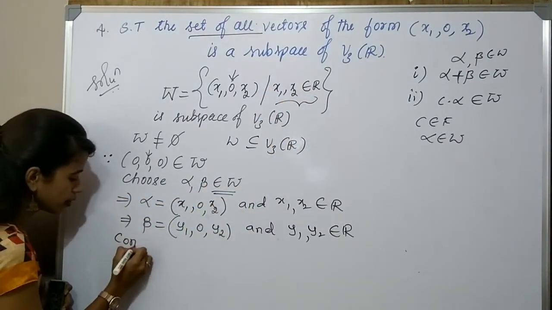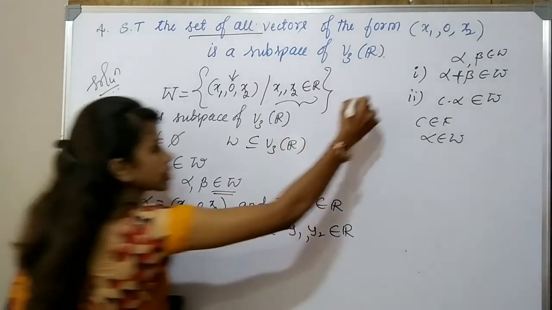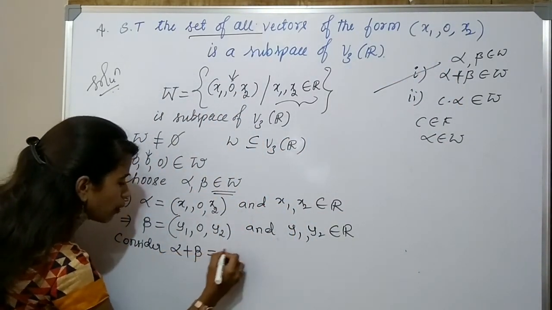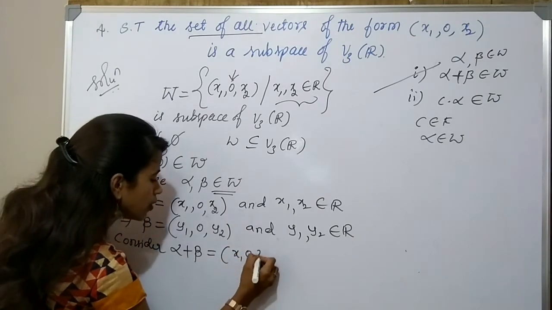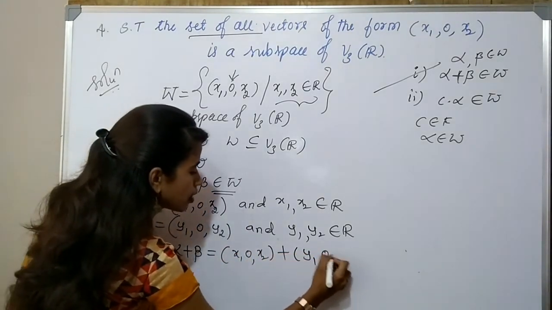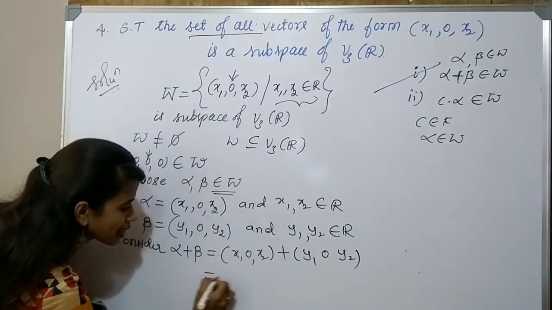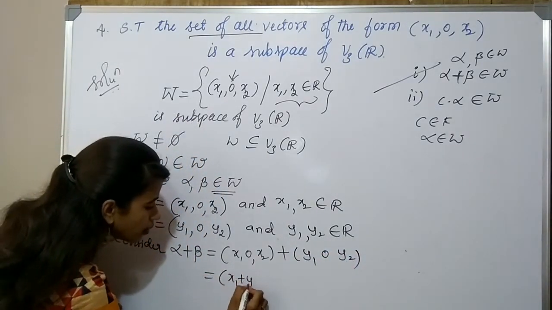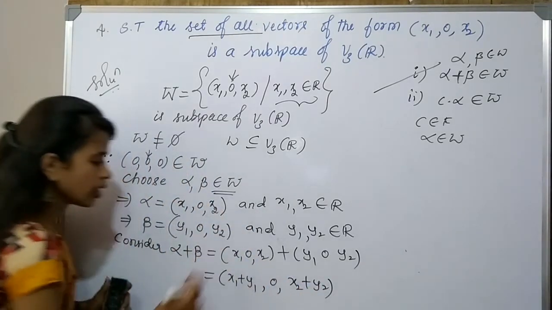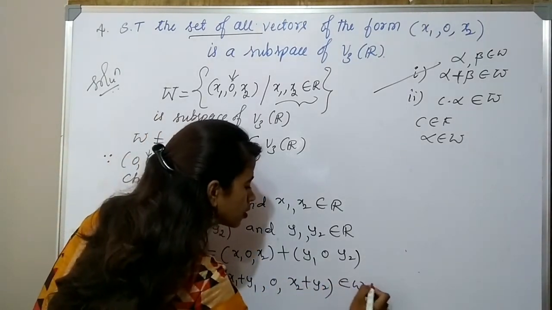Now, to check the first condition, consider the sum alpha plus beta. Alpha is x1, 0, x2 and beta is y1, 0, y2. So the sum is x1 plus y1, 0, x2 plus y2. Does it belong to W?